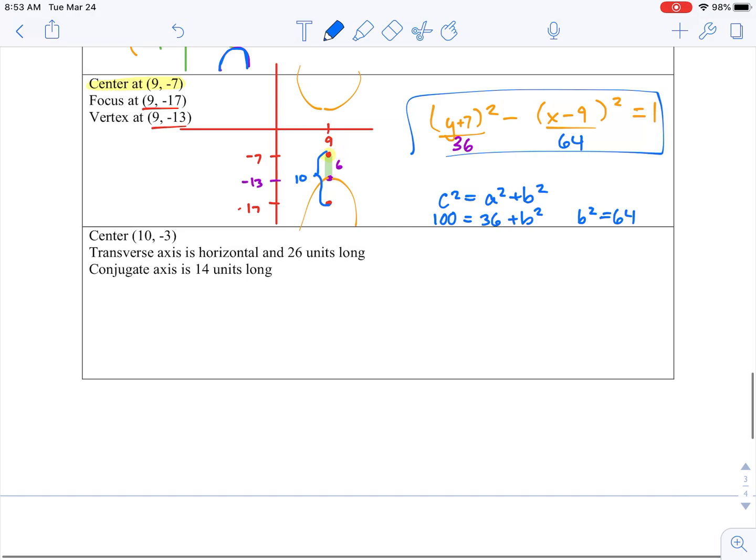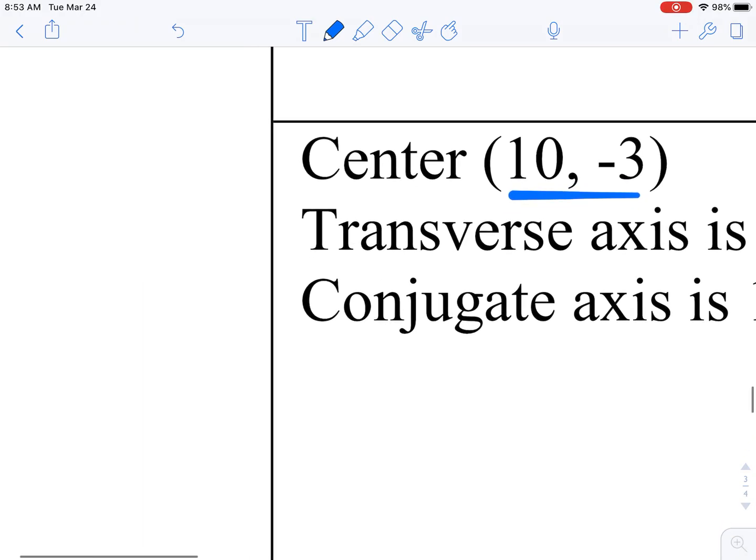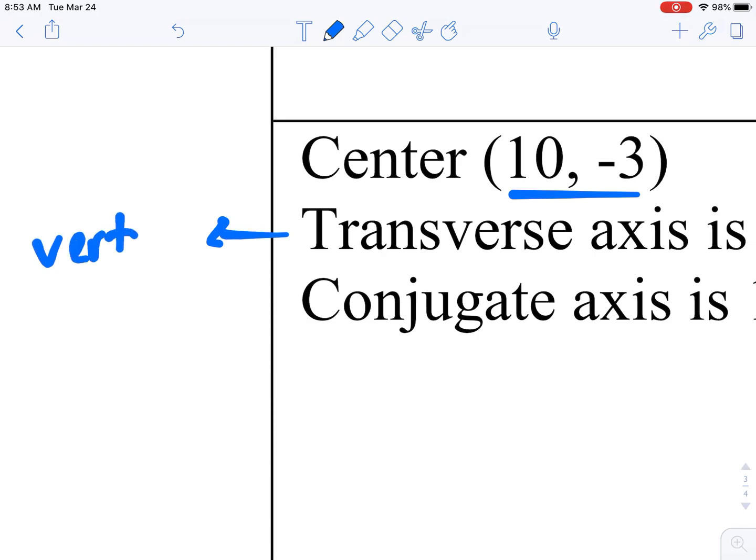One last problem to go. They tell us our center, and they say our transverse axis is 26 units long, and our conjugate axis is 14 units long. It tells us the direction is horizontal. Remember, the transverse is the one that will have our vertices and our branches on it.